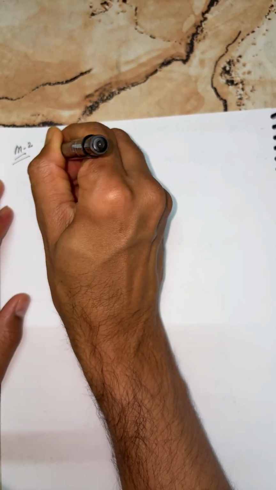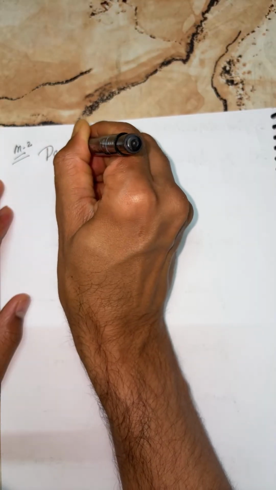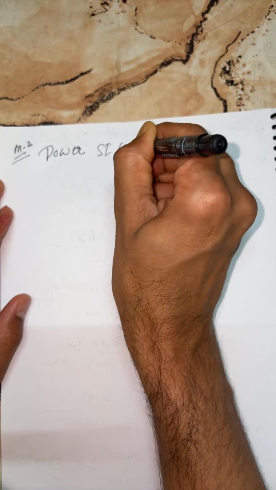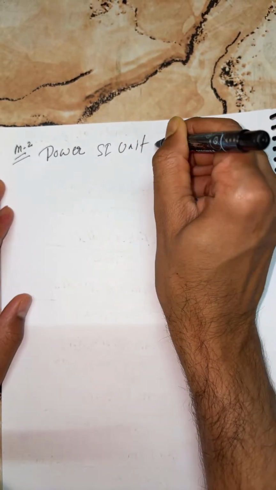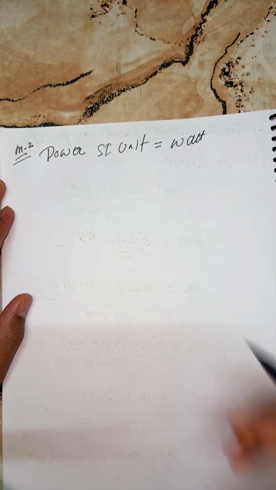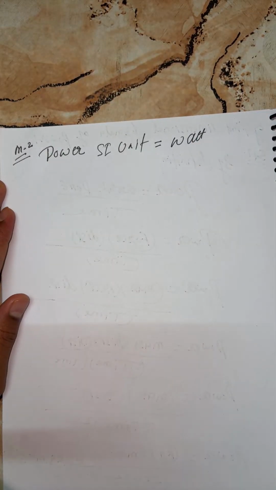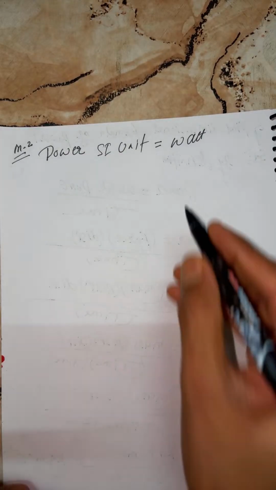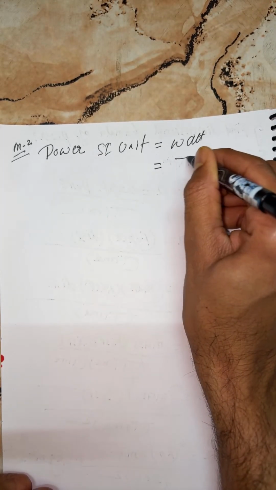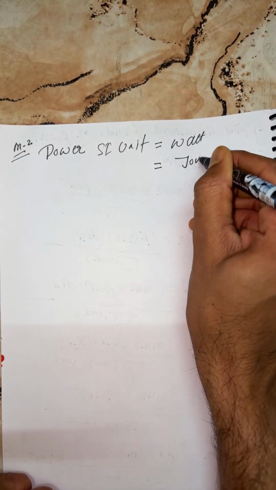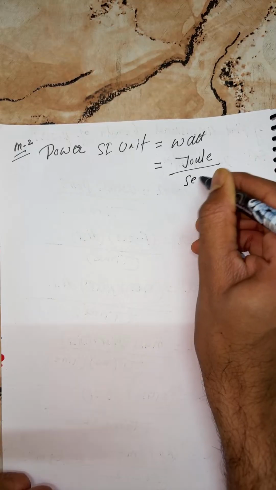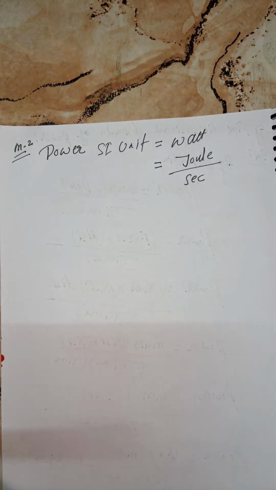Just tell me everyone, what is the SI unit of power? You can write joule per second.